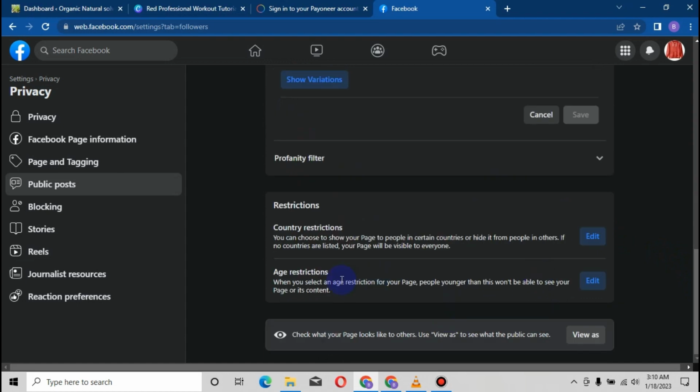The other one is age restrictions. There's some set of age that you wouldn't want your post or your ads to be shown to. You can come down here and also edit it, put the age bracket that you want your ads to get to, or you want your page post to get to. Guys, you can do all of those things here, and making these settings tells Facebook that this page is down for business.